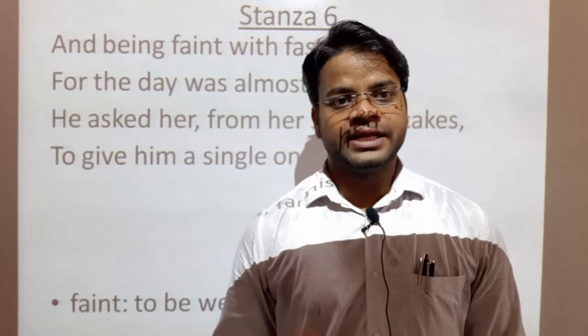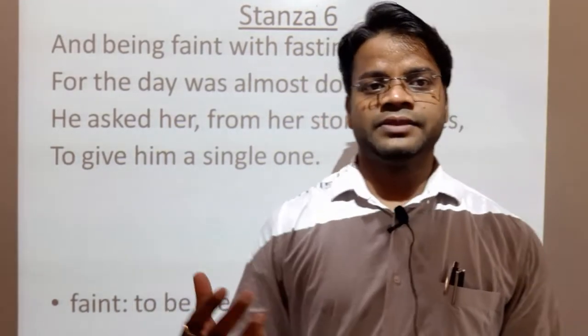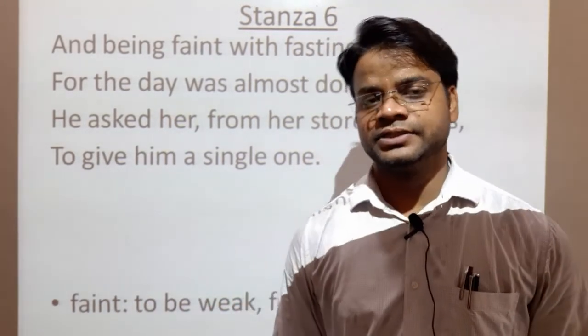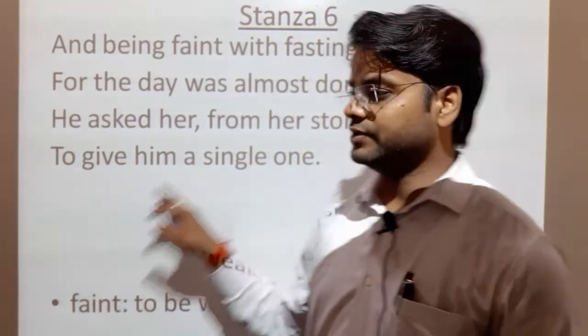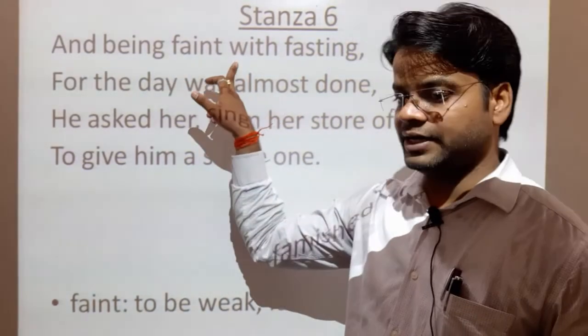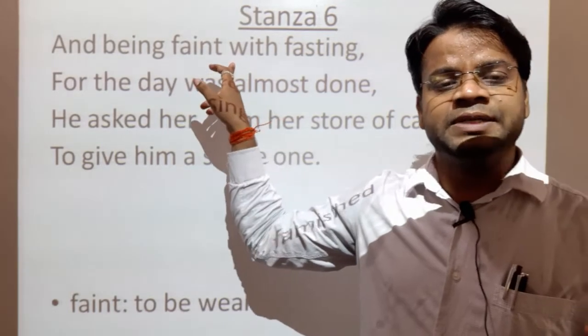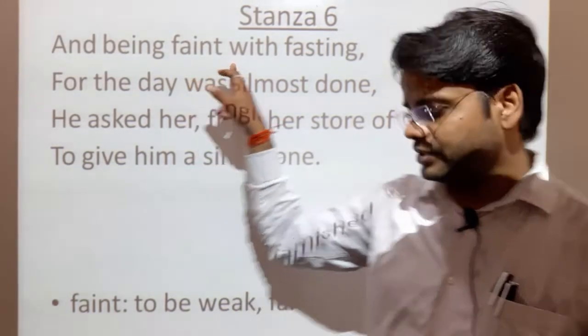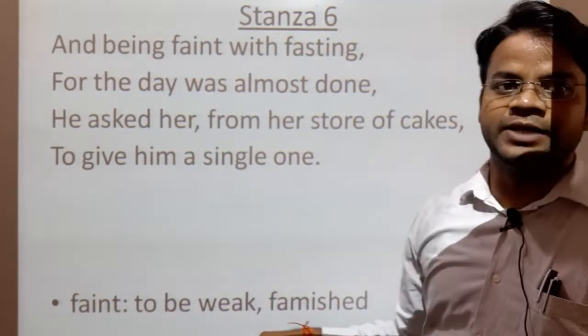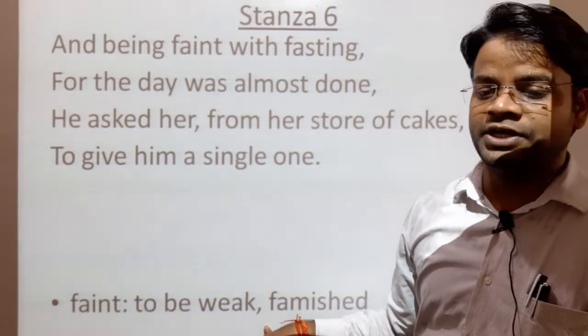He was just moving around here and there, and he did not eat too much food. Because of that he became weak and was going to famish.